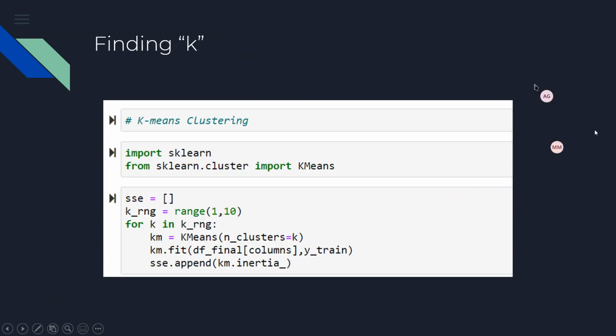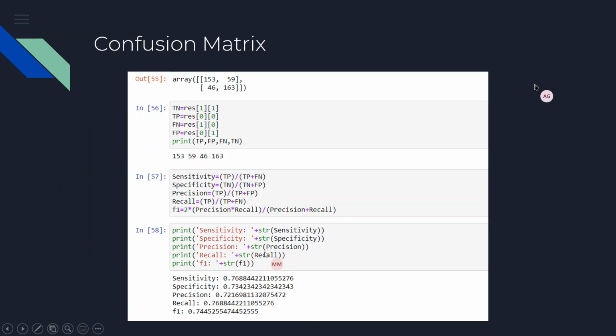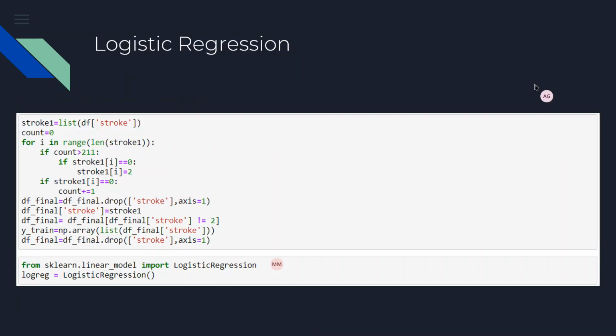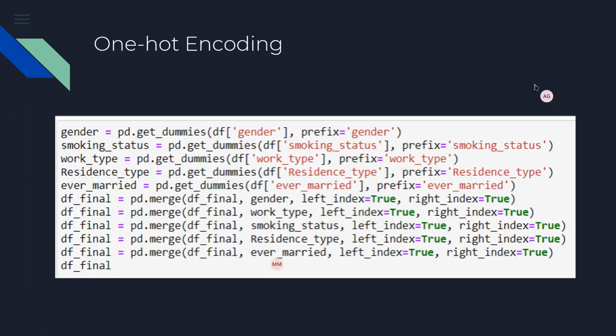Now, as I said in the starting, we find k, that is the number of centroids to be plotted. For finding k, first I imported the sklearn library. From the sklearn.cluster module, I imported the KMeans method, right? After importing the KMeans method, I put it into a km object, and I fit the model with the dfinal columns and ytrain. The columns are what we sorted after dummy encoding.